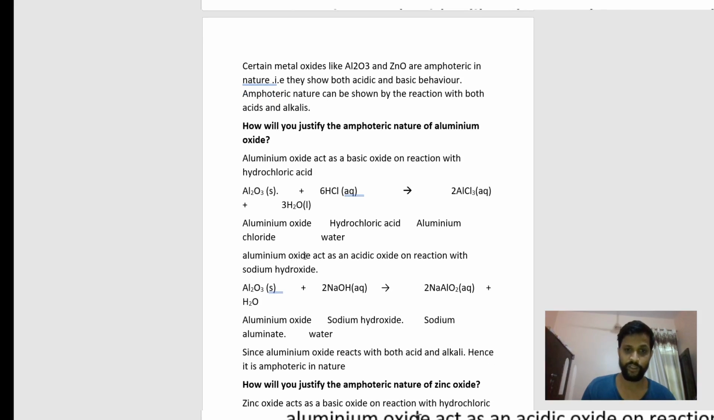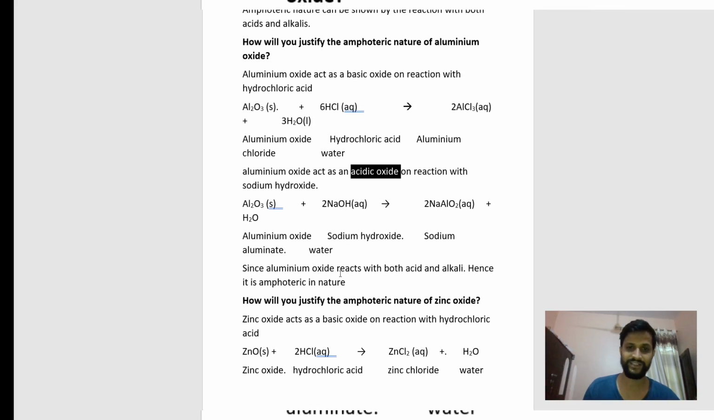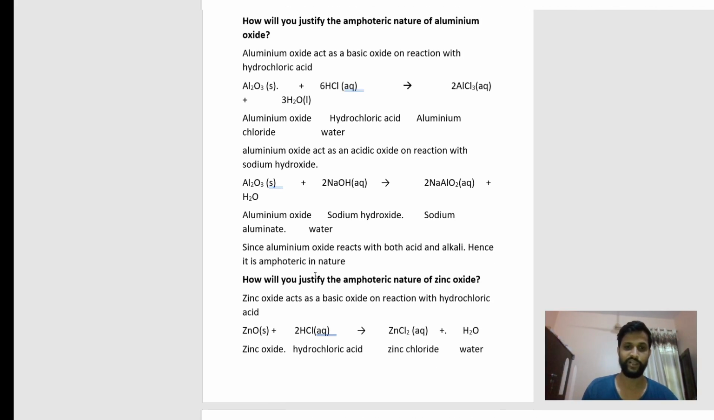Now aluminium oxide acts as an acidic oxide when it reacts with sodium hydroxide. When aluminium oxide reacts with sodium hydroxide, at that time it will behave as an acidic oxide. So this is called amphoteric nature. Since aluminium oxide reacts with both acid and alkali, hence it is amphoteric in nature. Amphoteric means it has both behaviors, acidic and basic.